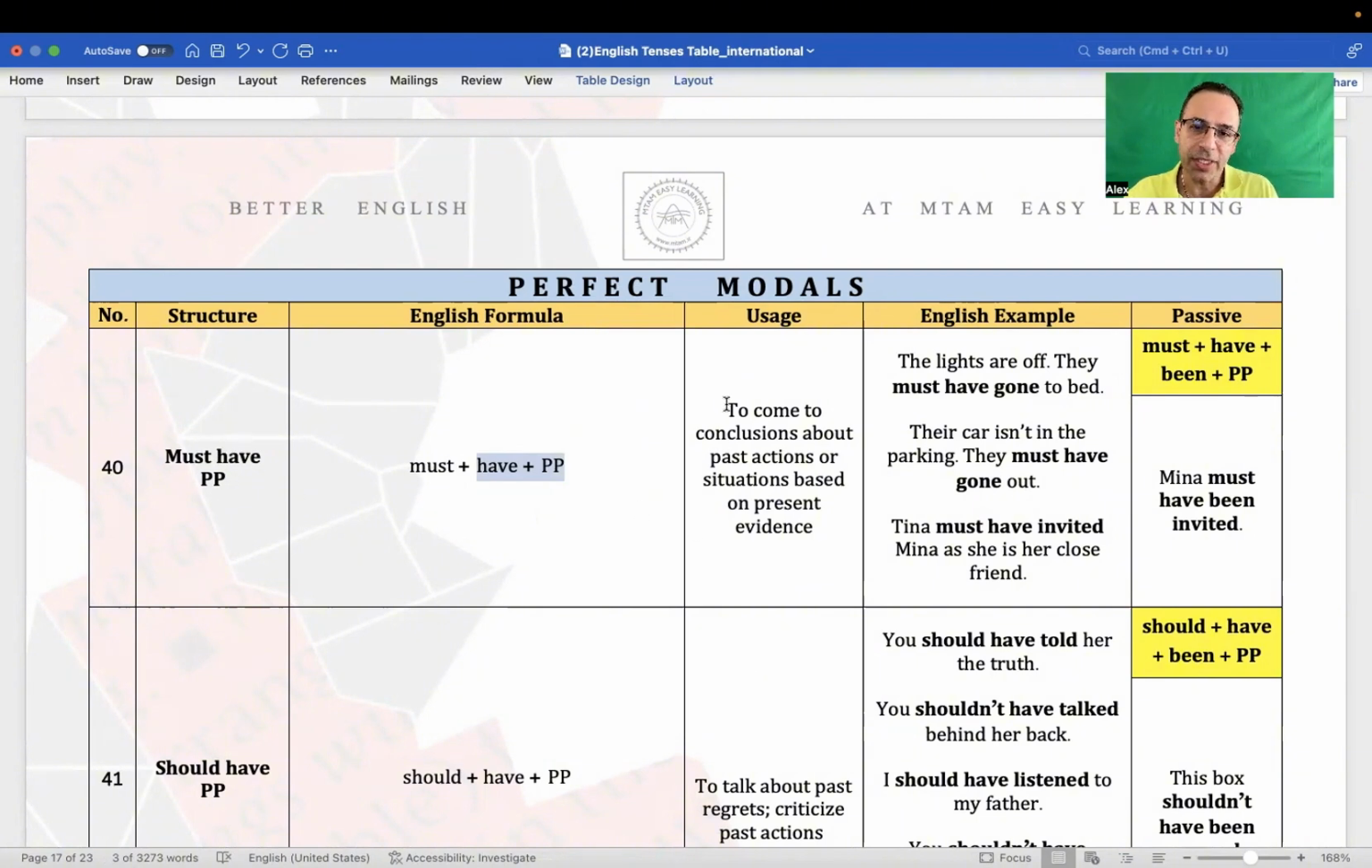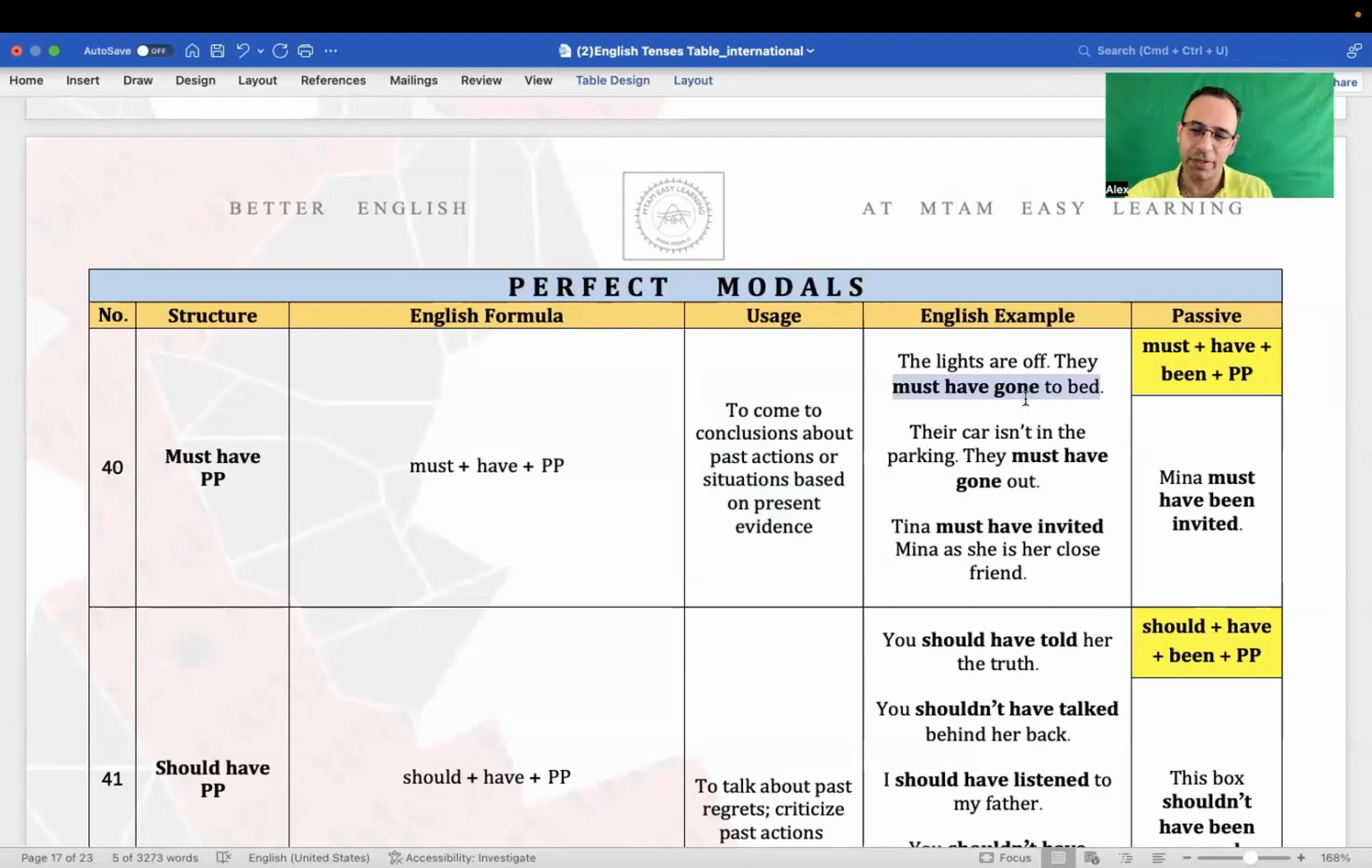Must plus have plus past participle. What is it? We use it to come to conclusions about past actions or situations based on present evidence. For example, you want to visit your uncle. You're on the street and you look up. You see the lights are off. What conclusion do you come to? You say, oh, they must have gone to bed. The lights are off. They must have gone to bed.